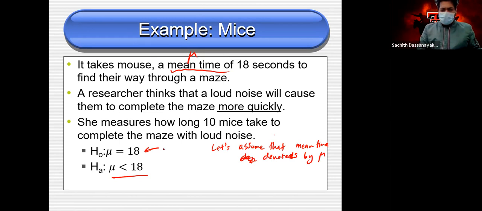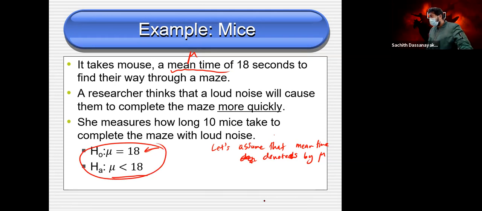So in this case, the alternative and null hypotheses are this. The alternative hypothesis is always what we believe. That's why the claim comes into play here. Under the loud noise scenario, we believe that they can find their way more quickly, so less than 18 seconds.